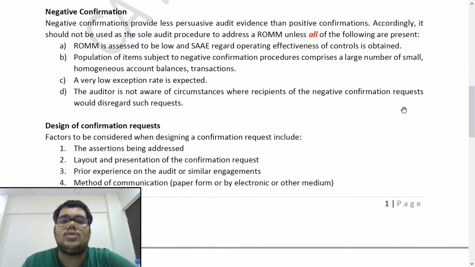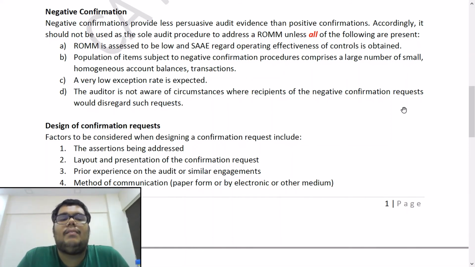Accordingly, it should not be used as the sole audit procedure to address a risk of material misstatement unless all of the following are present. So you cannot use a negative confirmation as the sole, the only audit procedure, unless all four following conditions are present. Point number A, risk of material misstatement is assessed to be low and sufficient appropriate evidence regarding operating effectiveness of the controls is obtained. So the risk of that account should be low and you have also concluded that the controls relating to that balance are operating effectively.